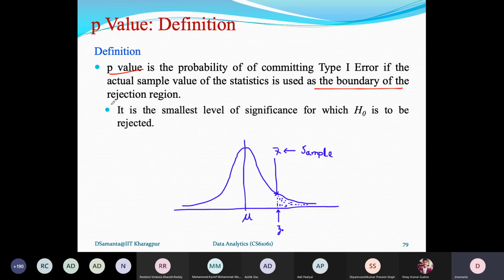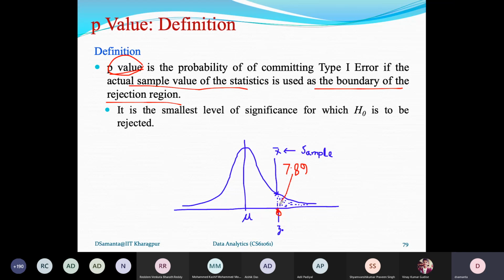Now you note, earlier the boundary of the rejection region is chosen by the alpha value, but here the p-value is chosen as the boundary. Now what is the p-value? It is based on the actual sample value of the statistic. For example, x bar is a sample value and it is, say, 7.89, suppose. Corresponding to this 7.89, the Z0 can be obtained from the Z value formula or T formula, whatever it is, and that will give you the boundary.